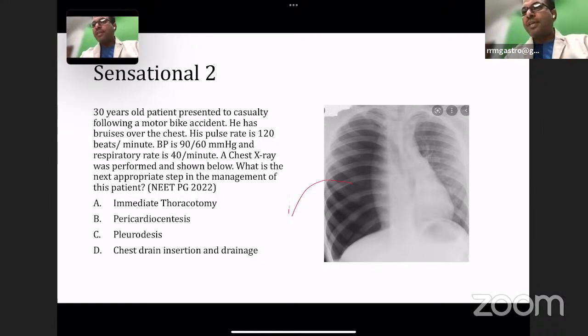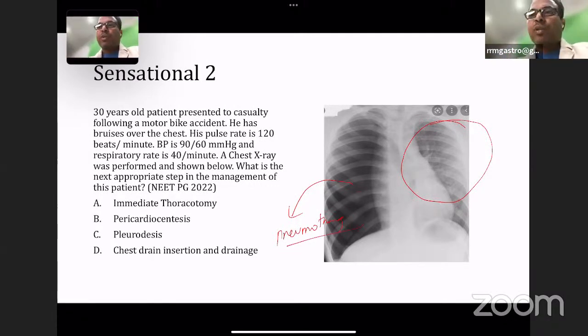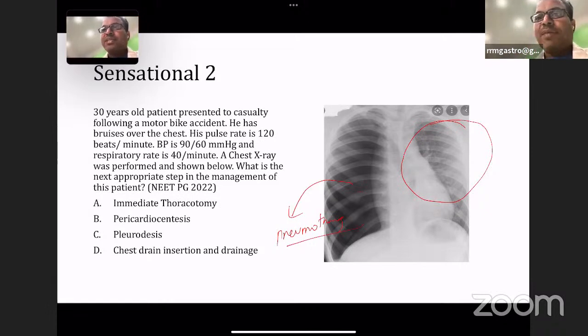So what is this case? You can see bronchovascular markings in this lung, and this lung is having pneumothorax. Very clear picture: there are no bronchovascular markings, only air is seen. So this is a case of tension pneumothorax, because the patient is having low BP, increased respiratory rate and increased pulse rate. So we can think of this case as a tension pneumothorax. What should you do next? For this question, all of you have prepared only one content: needle insertion.